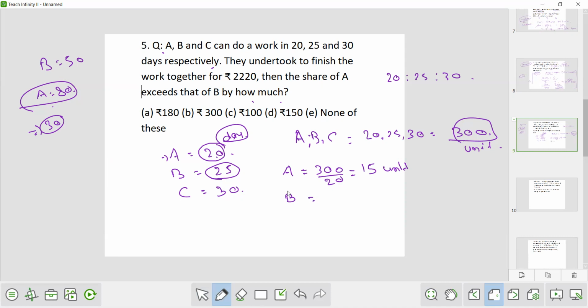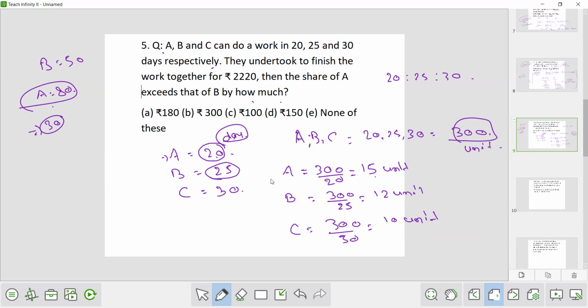Now B in one day will do how many units of work? B can do 300 units of work in 25 days. So in one day B will do 300 upon 25, that is 12 units of work. And C can do 300 units of work in 30 days. So in one day C will do how much work? So 300 by 30, that is 10 units.